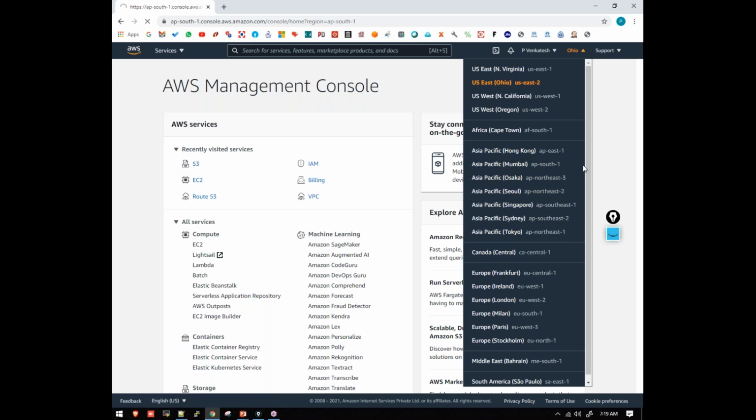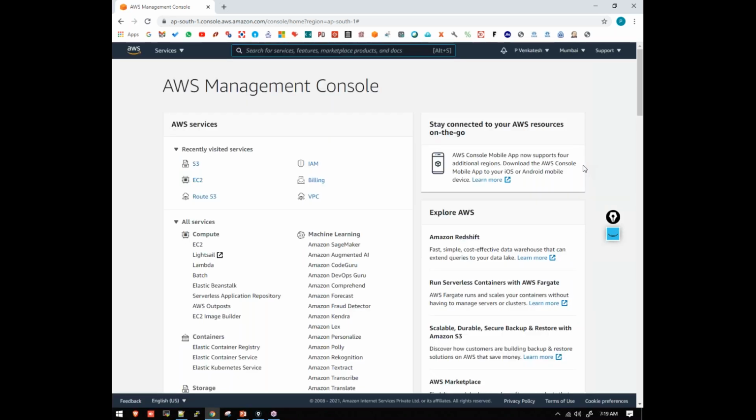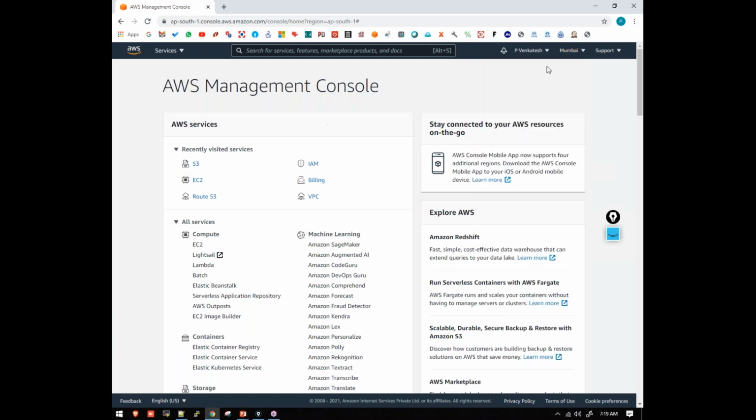By the middle of 2022, by the second quarter, AWS is going to launch another data center in India, which will be in Hyderabad. Then in 2022, we can see two regions here, two regions next to Mumbai. We can see Asia Pacific, Hyderabad as well. Okay, fine. So I have selected Mumbai here.